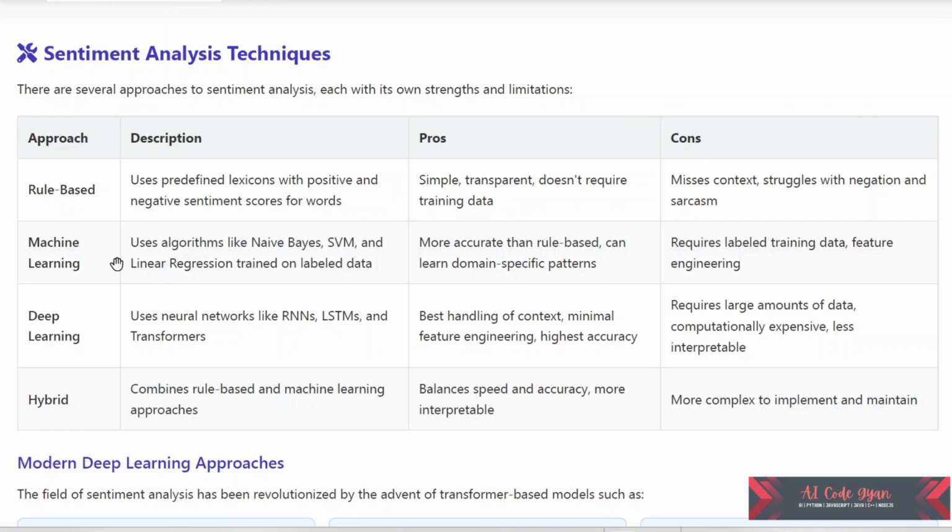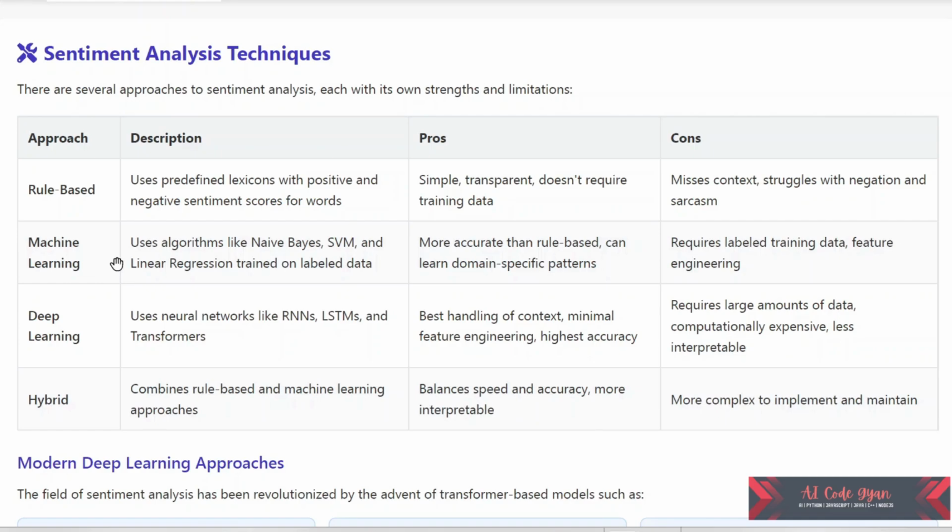Now next is the deep learning approach. We can use neural networks like RNN, LSTM, and transformers. This is a modern approach. It has the best handling of context, minimal feature engineering, and the highest accuracy. It requires a large amount of data, is computationally expensive, and is less interpretable.